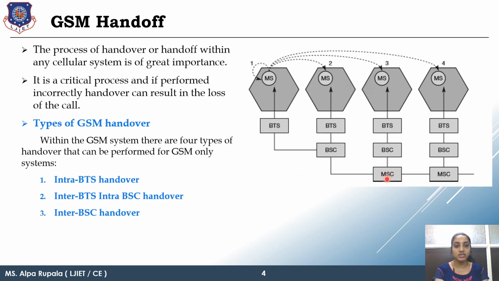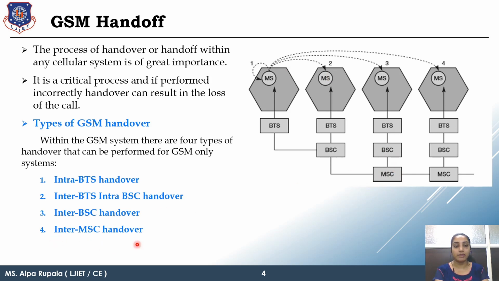This MSC is handling these two BSC, the BSC of cell 1 and the BSC of cell 3. The handover is done between these two BTS channels. And the basic mechanism is carried out by the MSC itself.